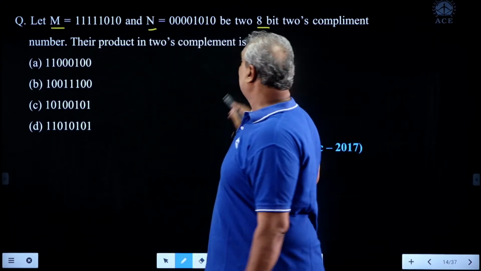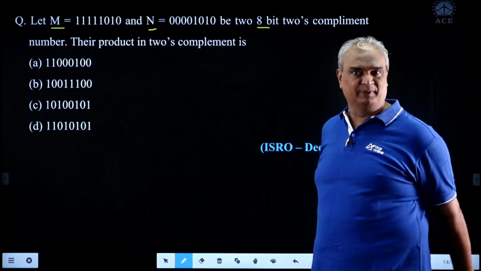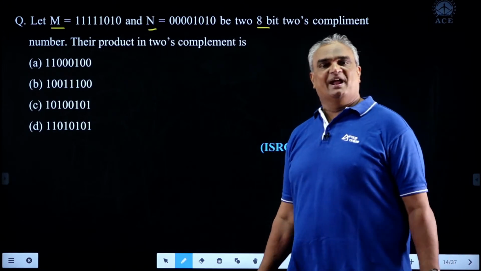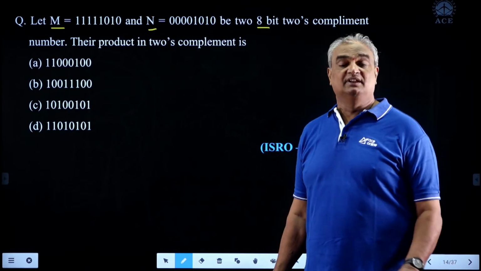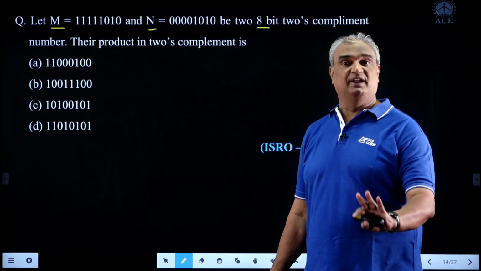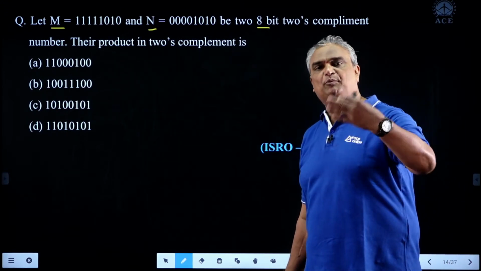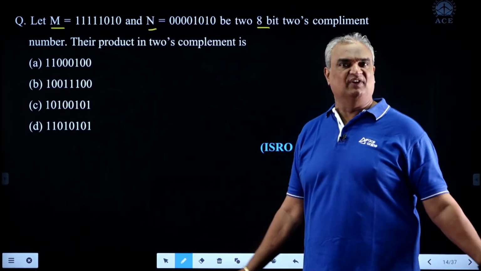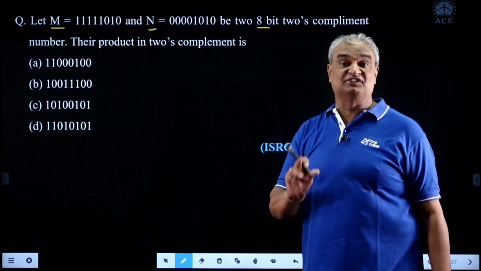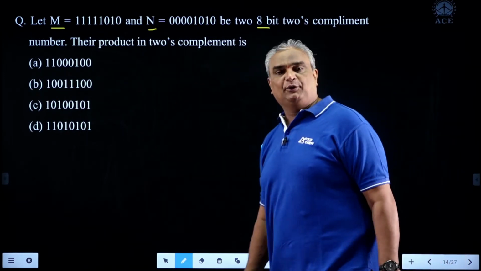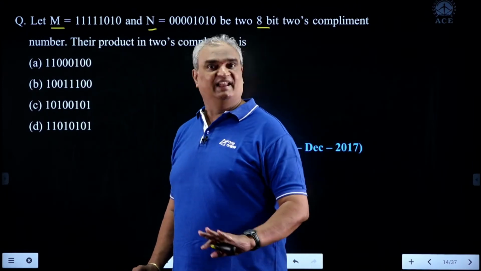Their product in 2's complement is, he asked for the result of a product in signed 2's complement notation. Signed magnitude notation, signed 1's complement notation and signed 2's complement notation are used for representing signed data but not for unsigned data. Here, while representing positive data, no complement is required for the magnitude. Positive data is represented in normal, direct format, but negative data is represented in the complement given in the notation but not in direct format.